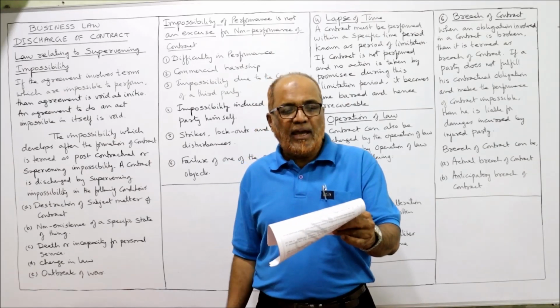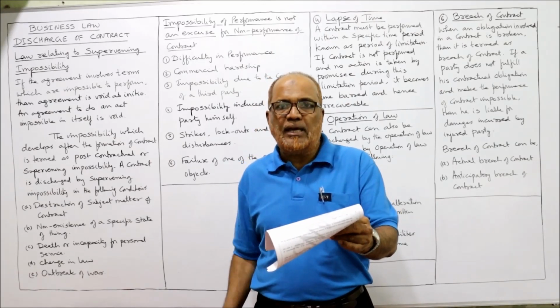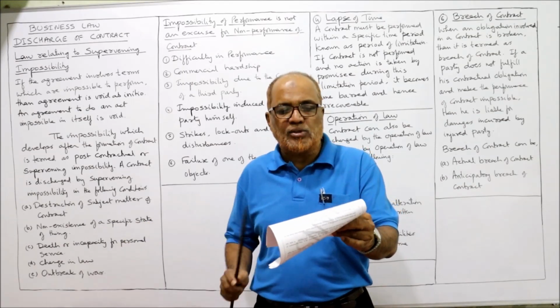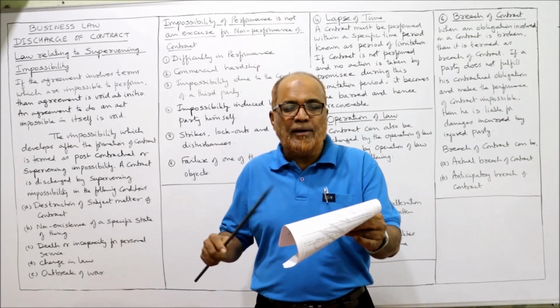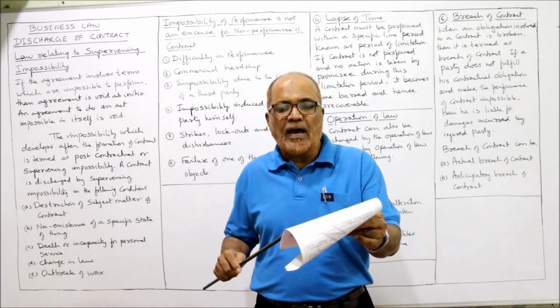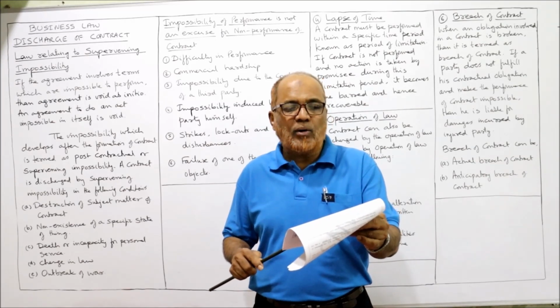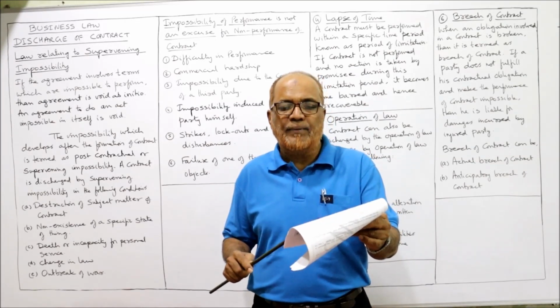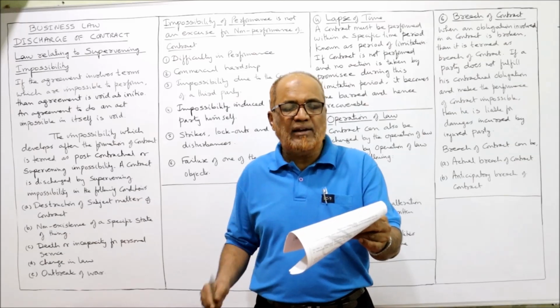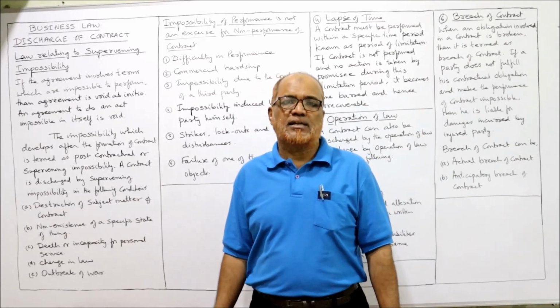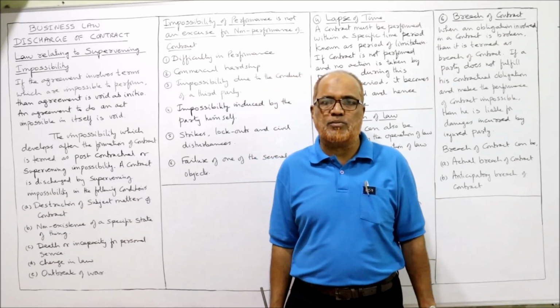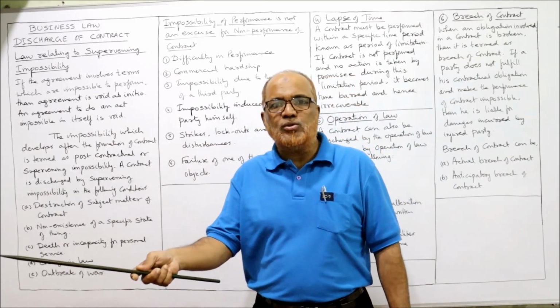Eighth point. A owes B rupees 5,000. C, a friend of A, pays 2,000 to B, and B agreed to accept the amount in full settlement of the amount due from A. Discuss whether A is relieved from the responsibility. Yes, A is relieved from the responsibility. A has to pay 5,000.